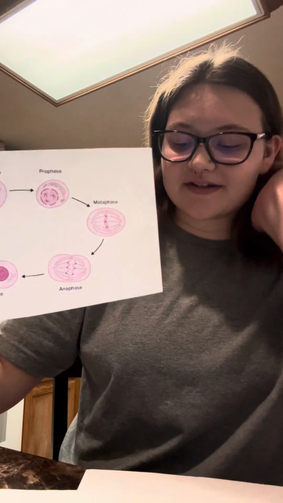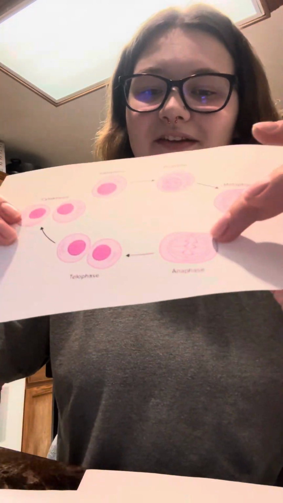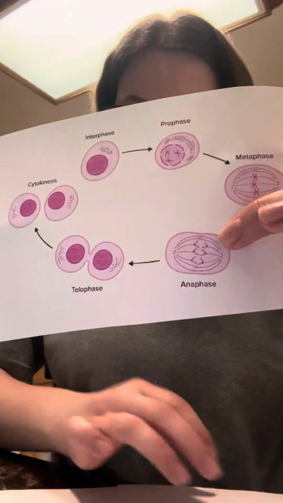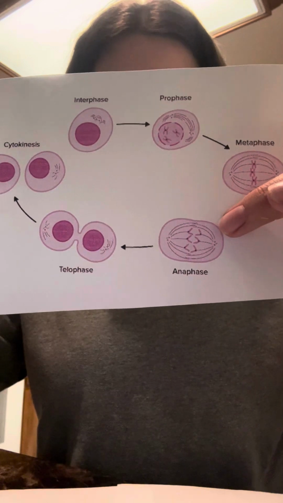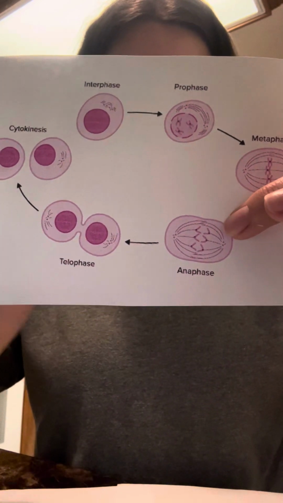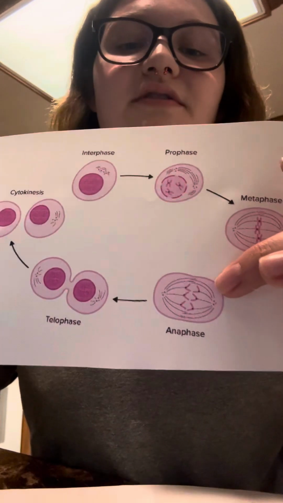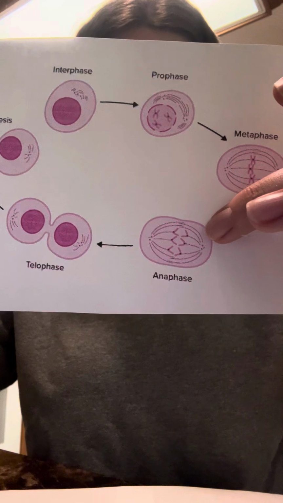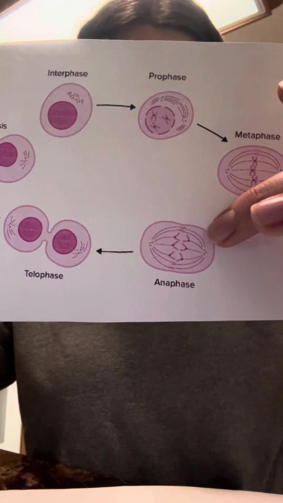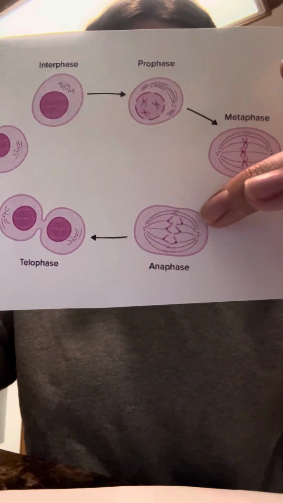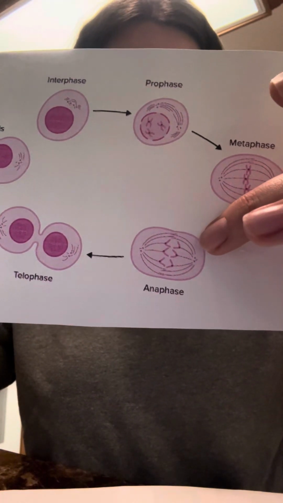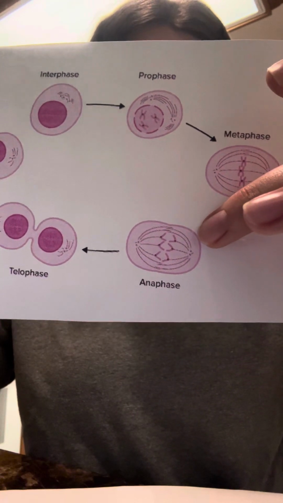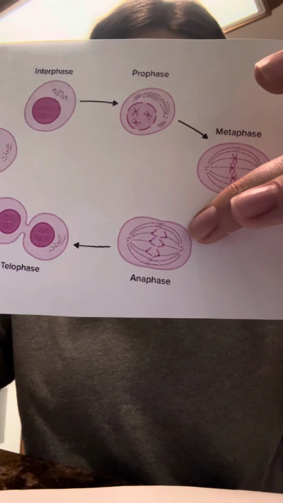After metaphase comes an important phase called anaphase. During anaphase, the sister chromatids of each chromosome separate at the centromere and are pulled apart by spindle fibers which move them towards opposite poles of the cell. This process divides the replicated genetic material into two distinct sets that will eventually form separate daughter cells. It occurs as a result of a breakdown of the proteins that hold the sister chromatids together, enabling their separation and movement to opposite ends of the cell.